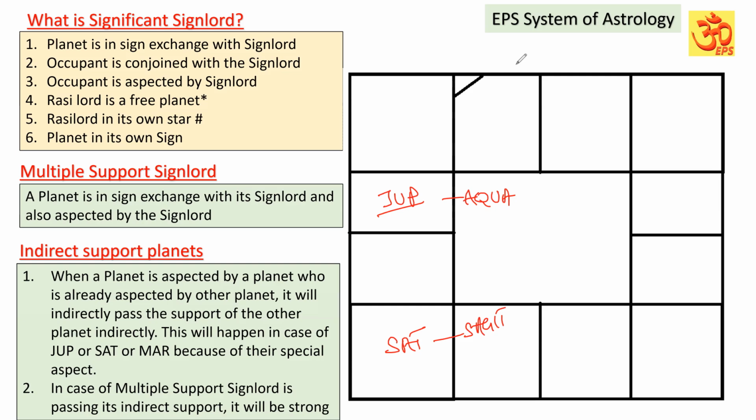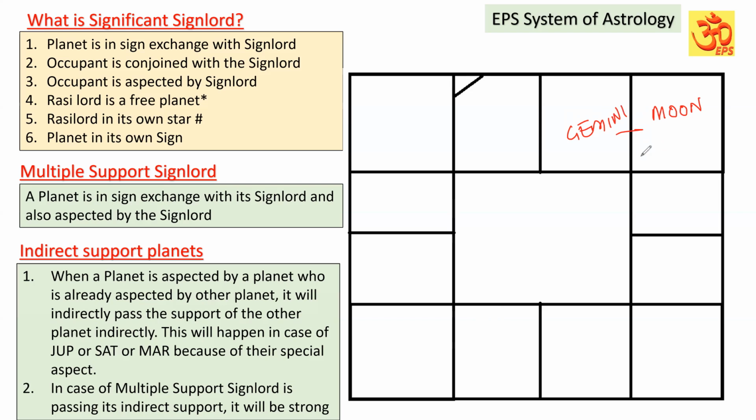So for a significant sign lord, the first important thing is that the planet is in sign exchange. Next one, the occupant is conjoined with the sign lord. Let me take an example. Suppose Moon is posted in the sign of, say, Gemini.